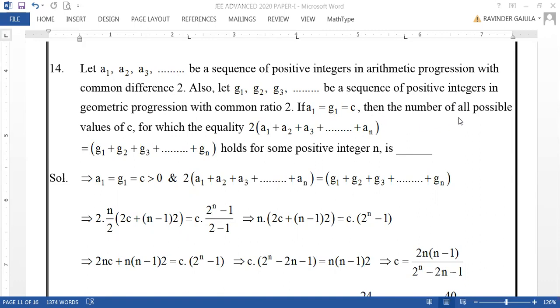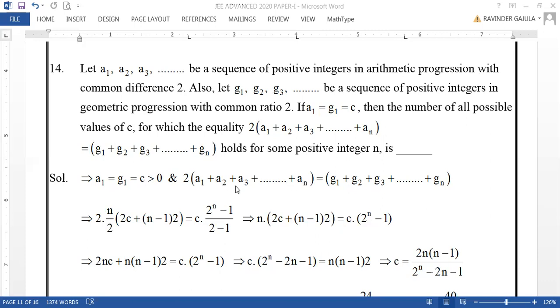Then find the number of possible values of C for which the equality 2 times the sum of AP is equal to the sum of GP holds for some positive integer n. We are asked for the value of n which satisfies this equation. When A1 equal to G1 equal to C greater than 0, this is the condition.